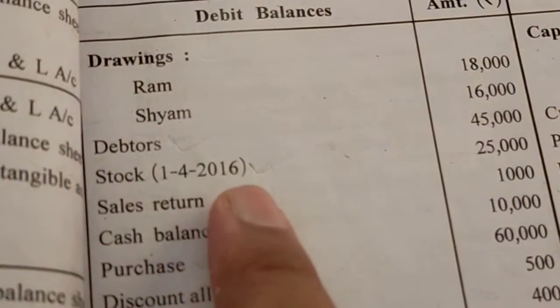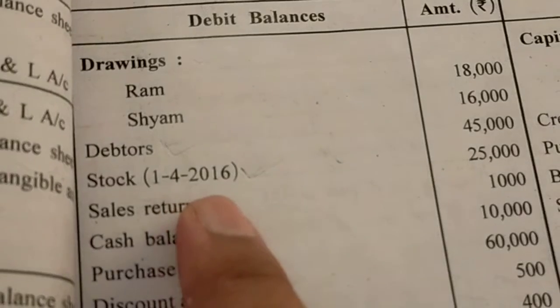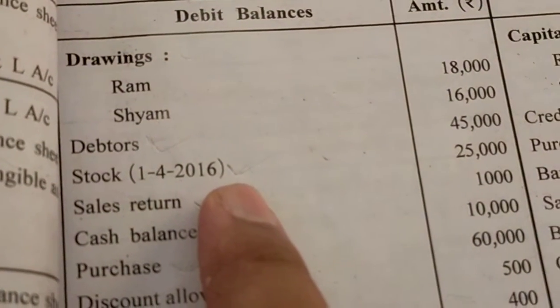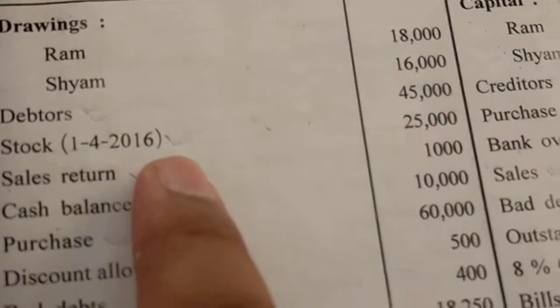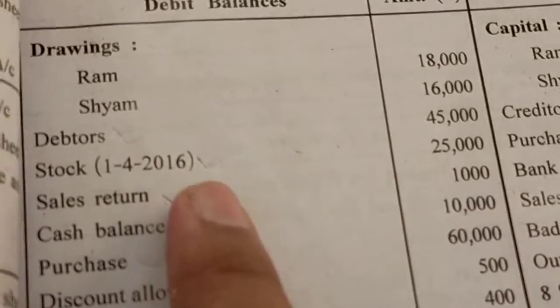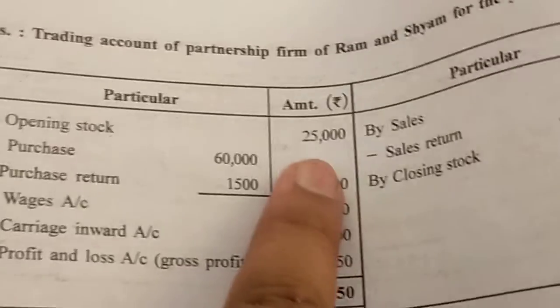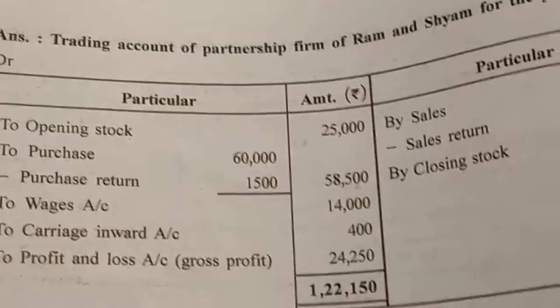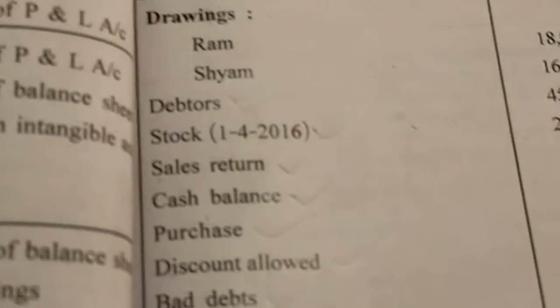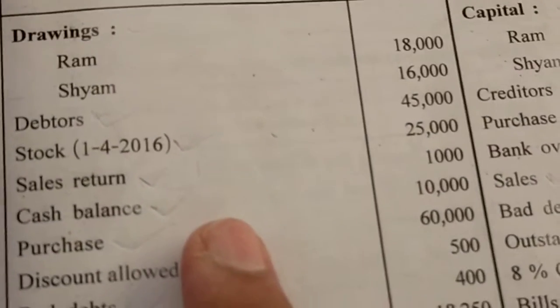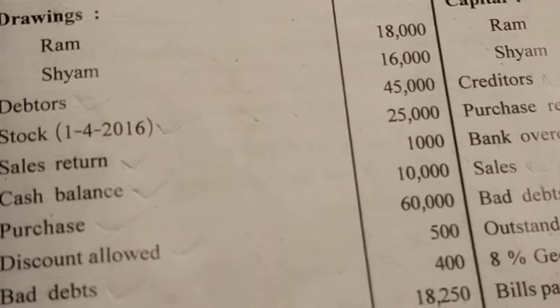stock, this is our stock 1/4/2016. If 1/4/2016, this is the opening stock. So opening stock 25,000, so opening stock will come to trading account. So here you can see the trading account of opening stock 25,000 rupees. Okay, now come again, sales return. Okay, as we know very well that sales return, it will deduct from the sales.